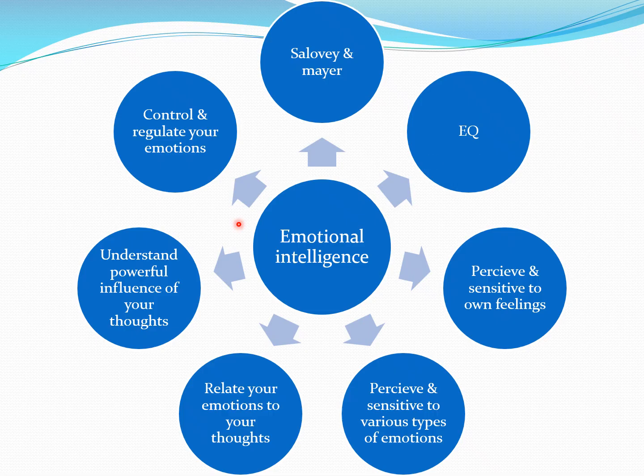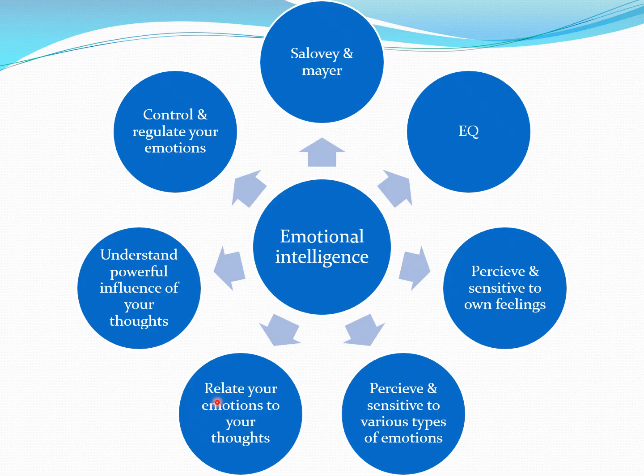An emotionally intelligent person will be the one who will be able to perceive and is sensitive to their own feeling. They are able to understand when they are feeling happy, when they are feeling sad, or any other emotion. They are able to perceive and are sensitive to various types of emotion.